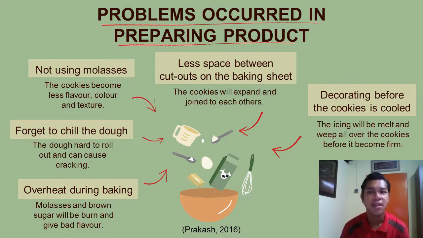Next is less space between cutouts on the baking sheet. The dough will expand and join to each other. Next is decorating before the cookies are cooled. This will cause the icing to melt and run all over the cookies before it becomes firm.